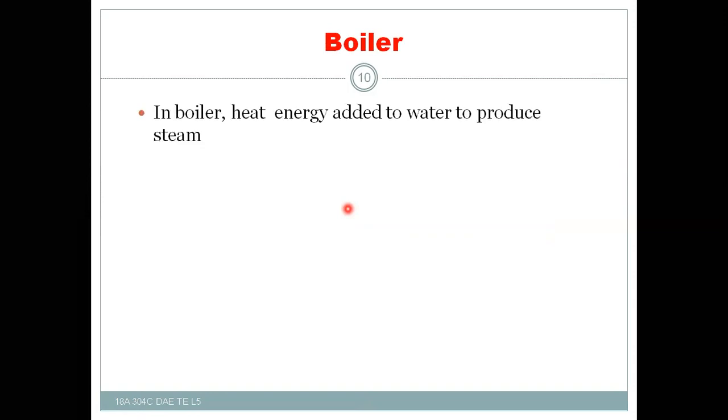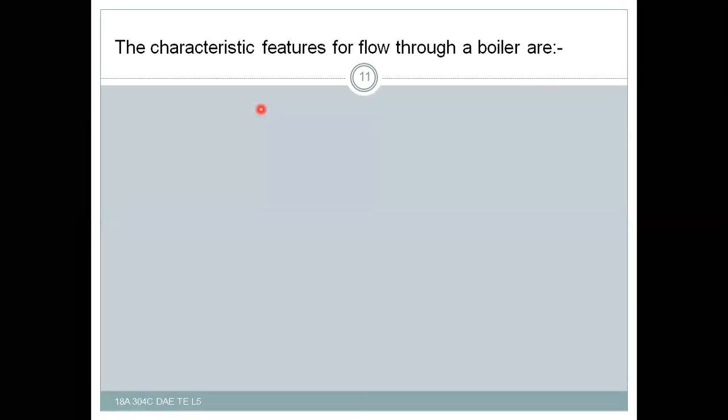So in a boiler, heat energy is added to water to produce steam. In this case, due to the addition of heat to the water to produce steam, there is no need of work. That means simply heat energy is transferred to the water, that's all. So no mechanical work is done in the boiler. Now let us see the characteristic features of flow through a boiler. Number one, no shaft work is done. That means no mechanical work is done in the steam boiler.